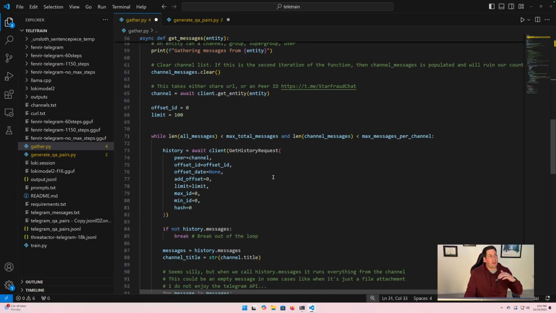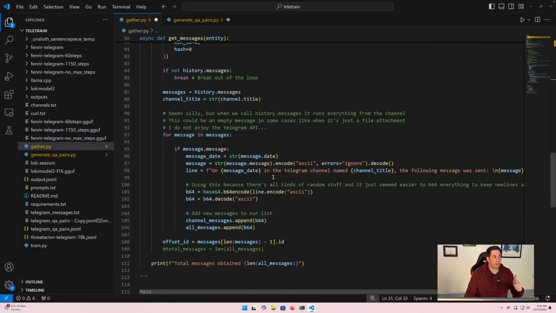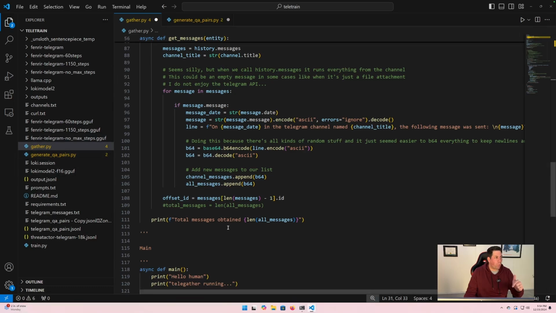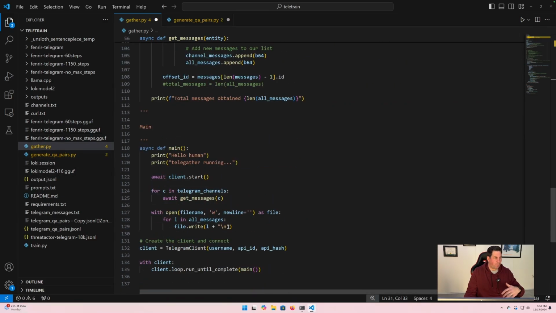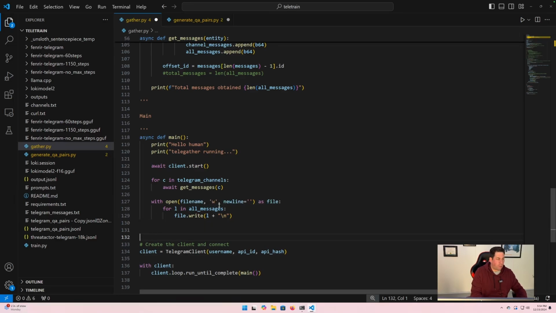So if we created our Telegram application, authenticated, and got our session file, we can now start to do some stuff. We're all the way down at the bottom. Everything above here is really just functions, right? What's the main part of our application is here. It starts with client.